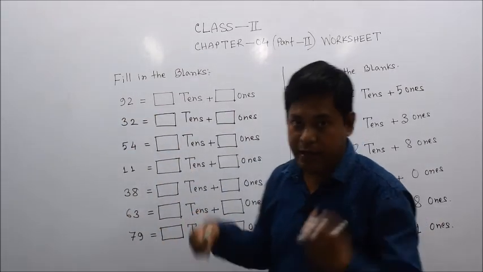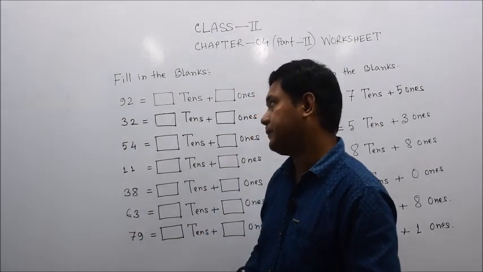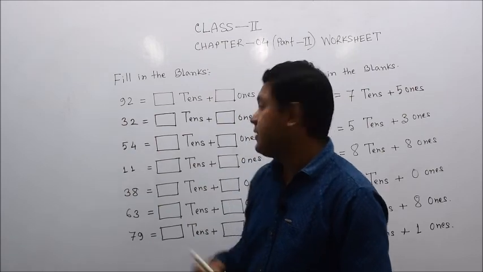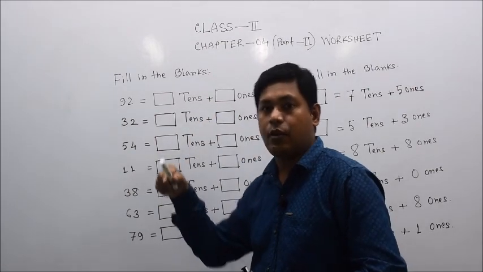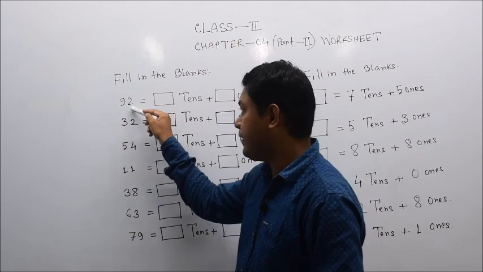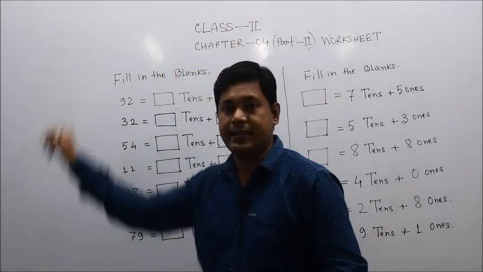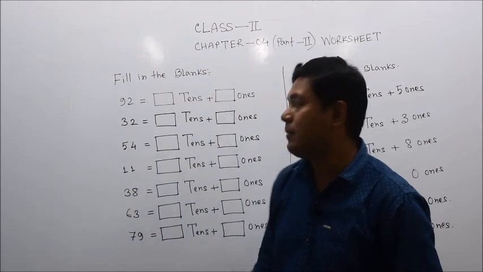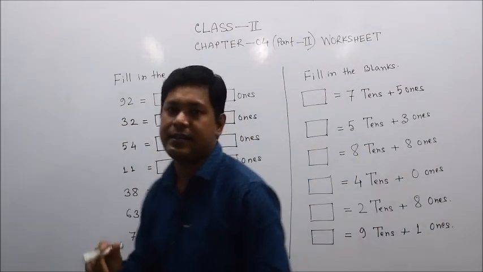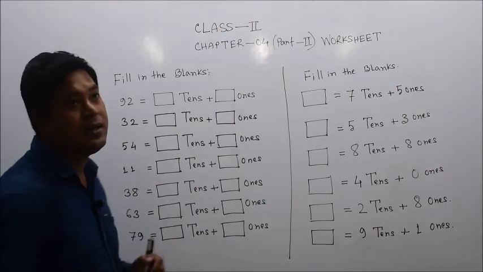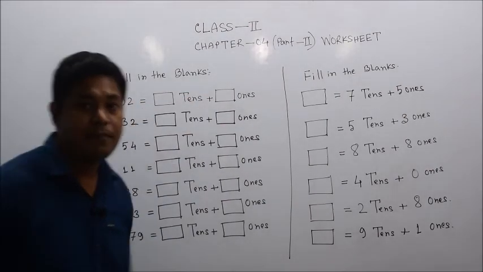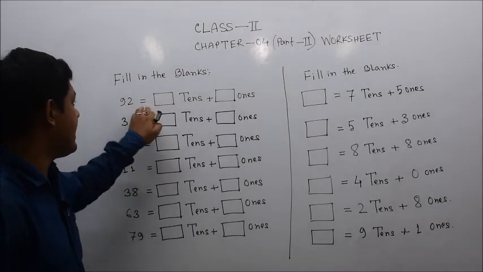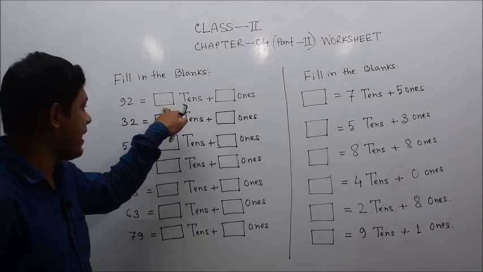But whenever we are counting any numbers, whether 2-digit or 3-digit, generally in mathematics we count from our right-hand side: 1, 10, 100, this way it goes on. But whenever we read these numbers, like 92, we pronounce the first number from the left-hand side. Here 92 equals some blank boxes given.